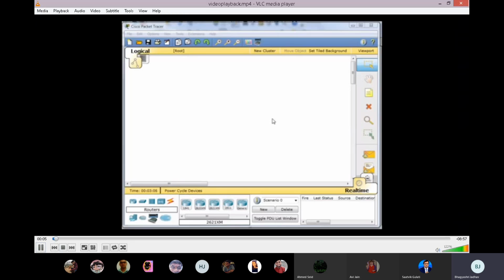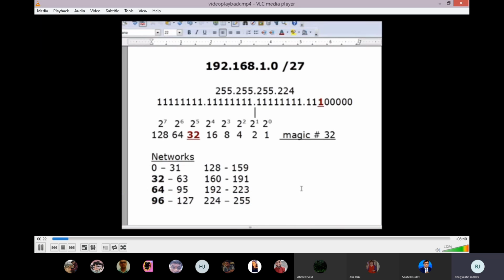Build a network using Packet Tracer. This is Cisco Packet Tracer right here, and we're going to use routers, switches, and PCs to build a simple three subnet network. And first, let's go over how we're going to logically arrange this network. Okay, we're going to do a situation where we're given an address